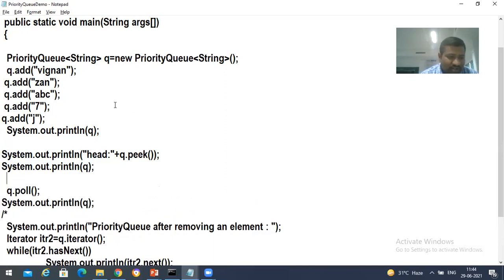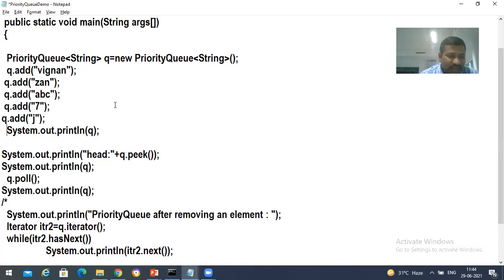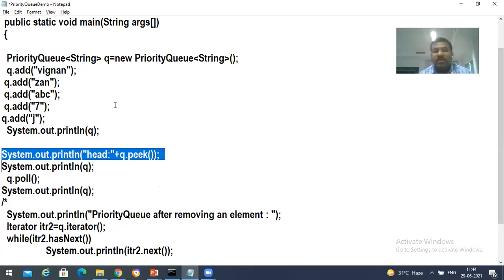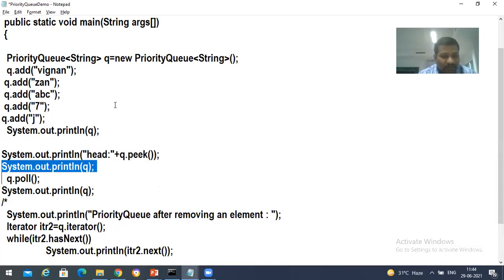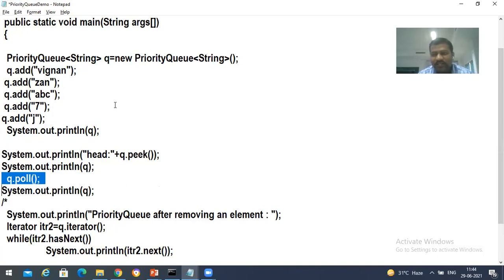Before calling the poll function, what happened? After calling the poll function, what happened? We printed the q elements. After that we go with head, q.peek, meaning the first element is printed. Then we print the complete list of elements, and then q.poll. Poll retrieves the first element, prints it and removes it, right? So it removes that. Let's see what happens.